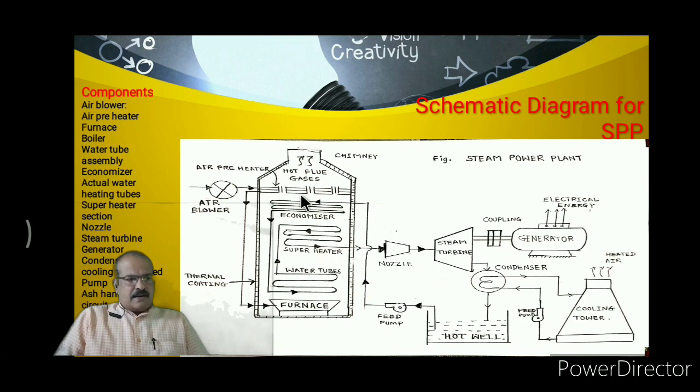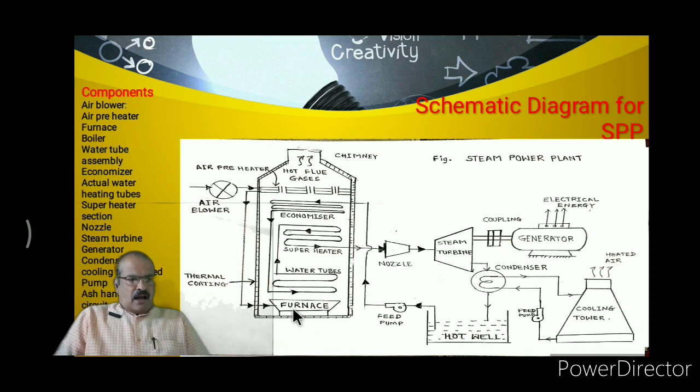The upper part is called the economizer, the middle part is called the superheater, and the bottom part is called the actual water heating tubes. Now this is the economizer. Then the next component is the actual water heating tubes. Then the middle part of the water tube assembly is the superheater section.